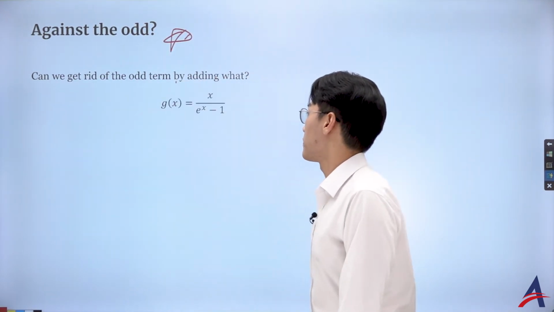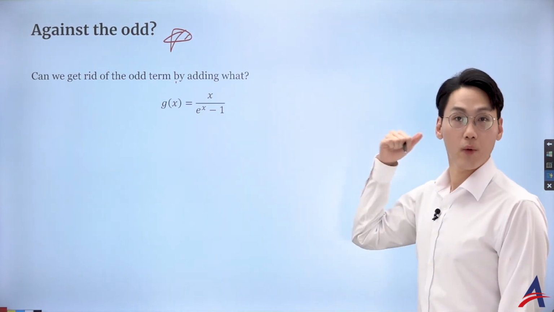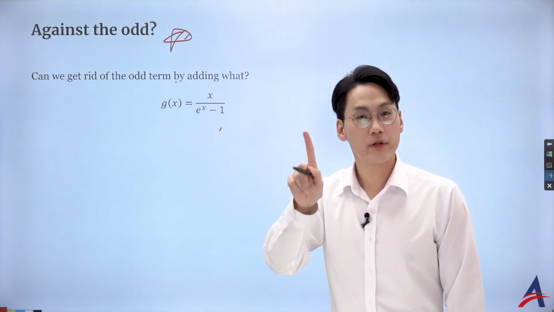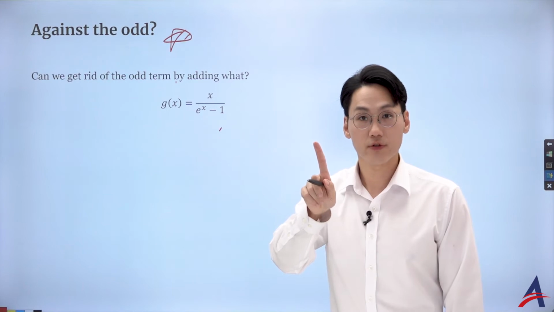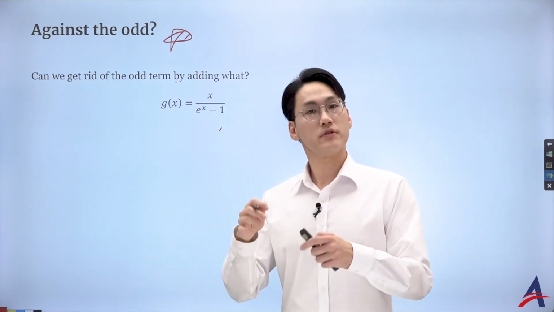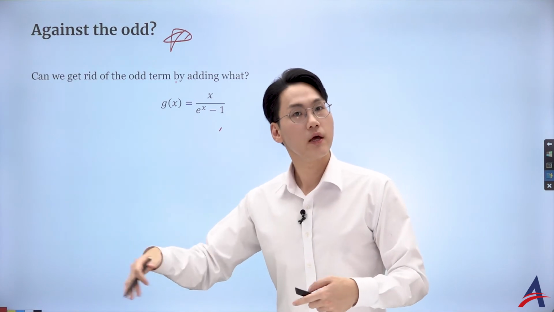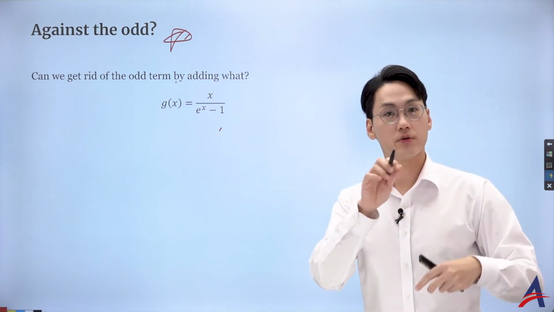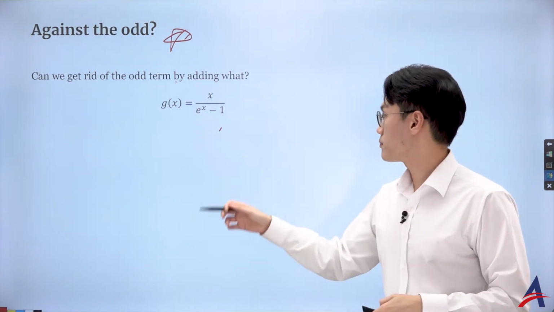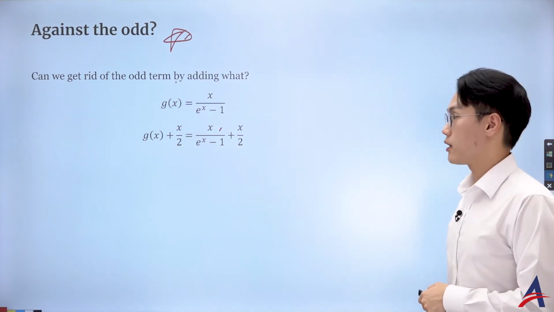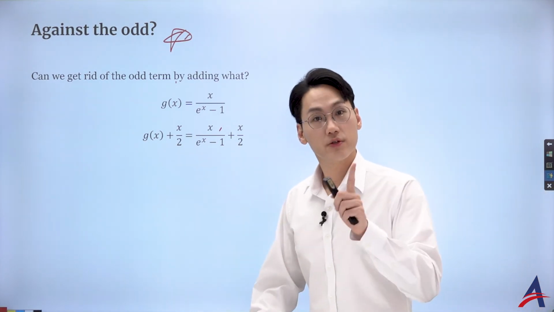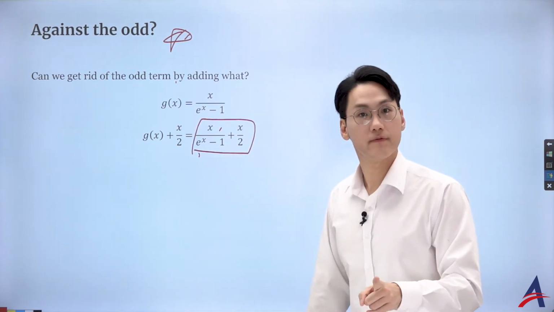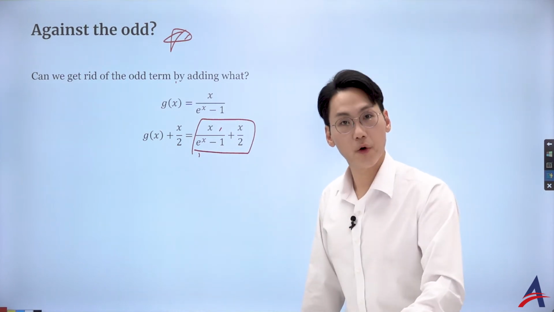Can we get rid of the odd term by adding something? We had a great generating function, but now it has a very lonely odd term, which was negative x over 2. Why don't we set him free by getting rid of him and only discussing even terms? To do so, remember that the odd term was only negative x over 2. To get rid of him, I just add his opposite, a positive x over 2. So now my new generating function is only going to involve the even terms.